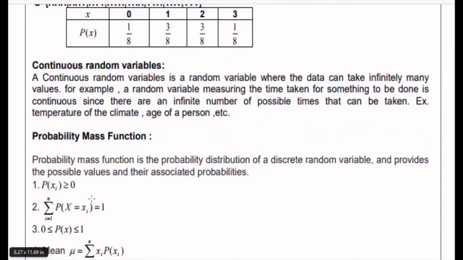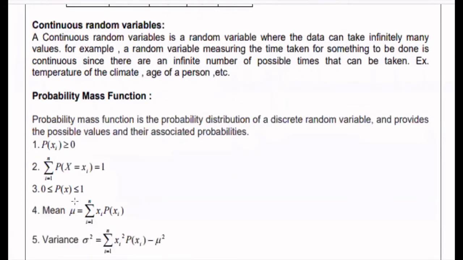The discrete probability function, or probability mass function, has a mean, denoted by mu, and it is given by the summation of xi into P of xi, with i taking the values 1 to n. The variance can be denoted by sigma x square, and it is defined as the summation from i equal to 1 to n of xi square into P of xi, minus mu square.